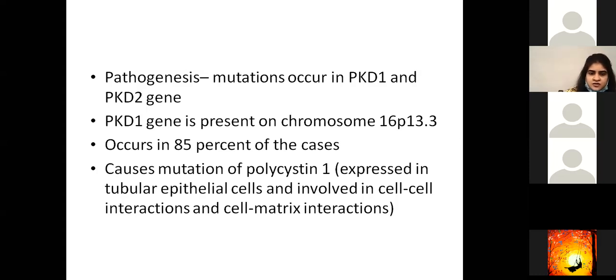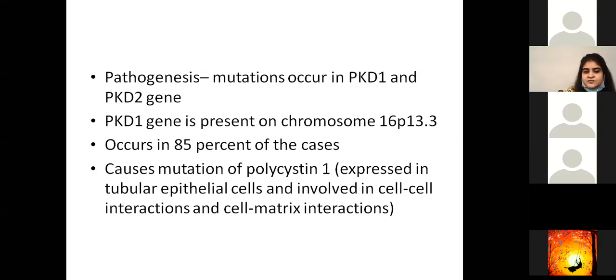So in turn, because of PKD1 gene's mutation, it causes mutation of polycystin 1, which is basically an integral membrane protein, and it's expressed in tubular epithelial cells and is involved in cell-to-cell interactions as well as cell-to-matrix interactions. So this is what polycystin does.